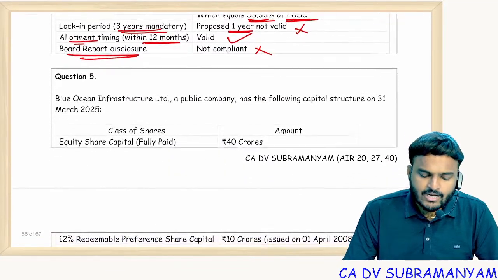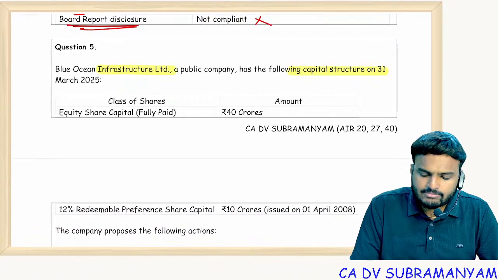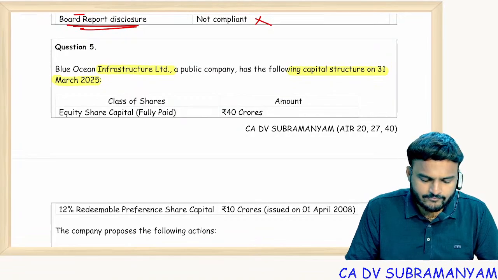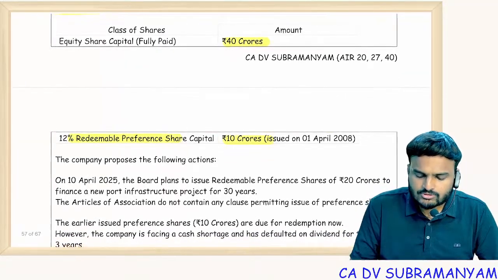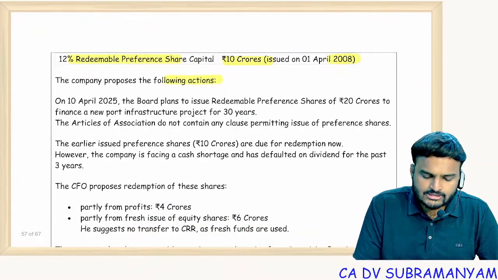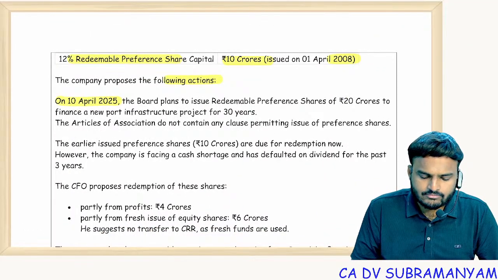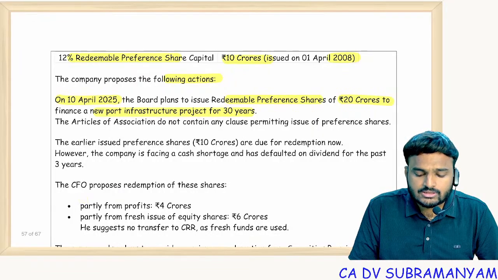Blue Ocean Infra Limited, an infra company, has the following capital structure on 31st March 2025: equity share capital 40 crores, redeemable preference share capital 10 crores, which was issued on 1st April 2008. The company proposes the following actions. On 10th April 2025, the board plans to issue redeemable preference shares of 20 crores to finance a new port infrastructure project for 30 years. Allowed or not allowed? 30 years, allowed. Infra projects, right? Up to 30 years allowed.